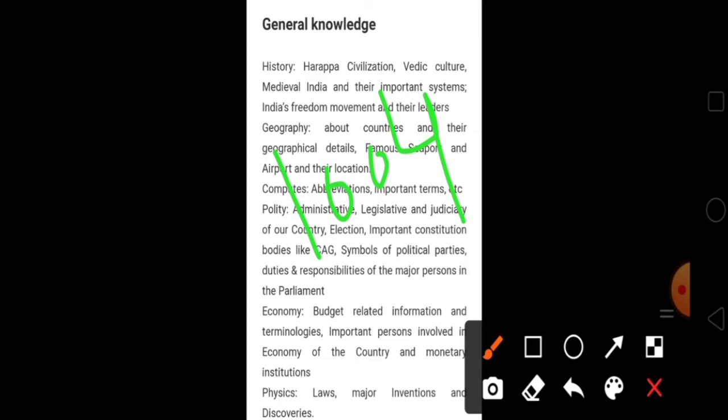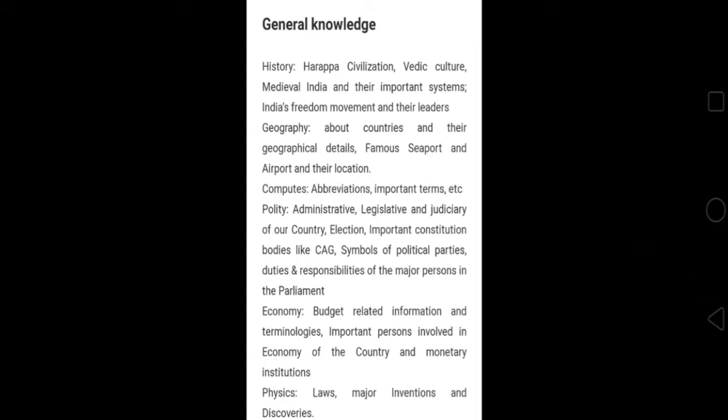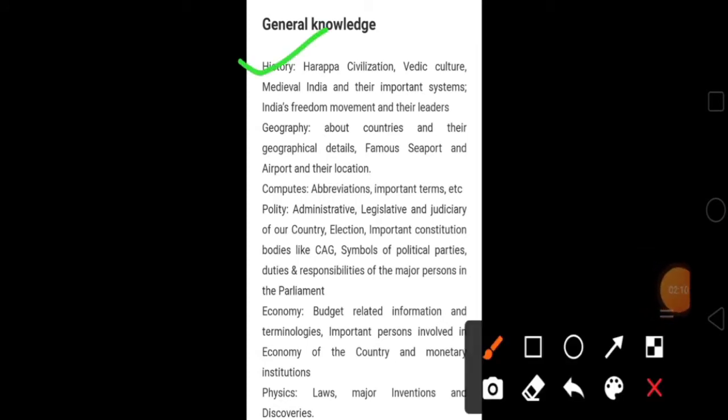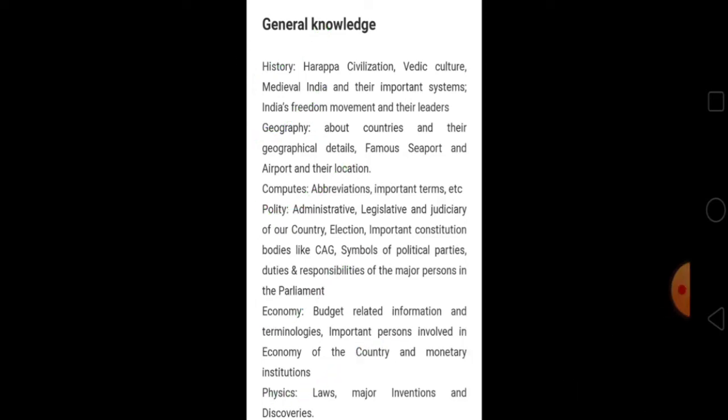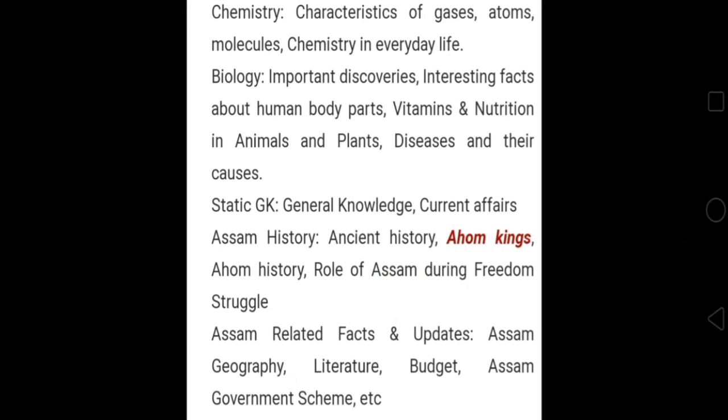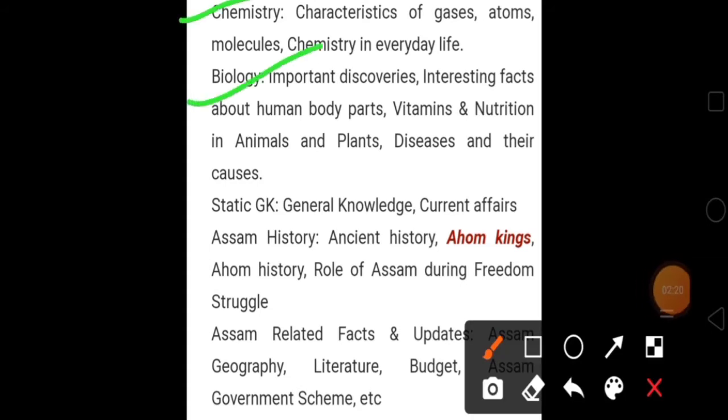I will be with you all in your preparation journey, and today I have come up with an important topic under the general knowledge for PNRD, and that is the Harappan civilization. So this is the syllabus. Just look at it for once. First we will have history and general knowledge, geography, polity, economy, and physics. Then in the next we'll have chemistry and biology, Assam GK, and Assam related facts, updates, geography, literature, budget, all of these things.